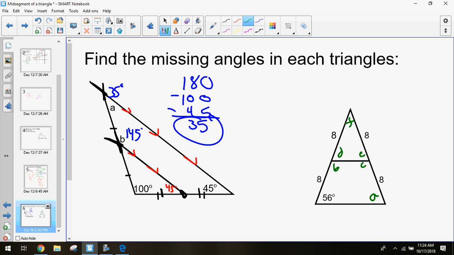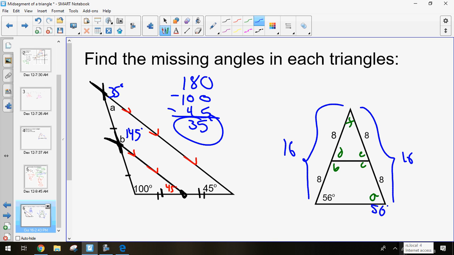Why is A 56? Because the side length is 8. So we look at this triangle: if we add both of those side lengths together, that's 16. If I add both of these side lengths together, that's also 16. If I have two side lengths that are the same, it's an isosceles triangle. And we learned yesterday, isosceles triangles, those opposite angles have to be congruent. So if this is congruent, then that means A must be congruent as well. So this also has to be 56. So good. We have A.